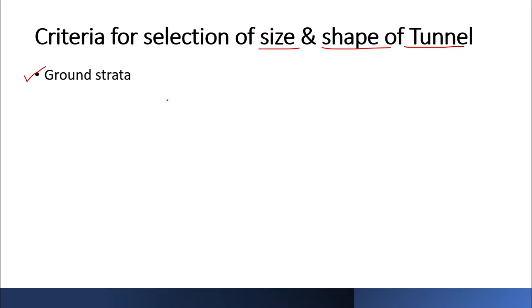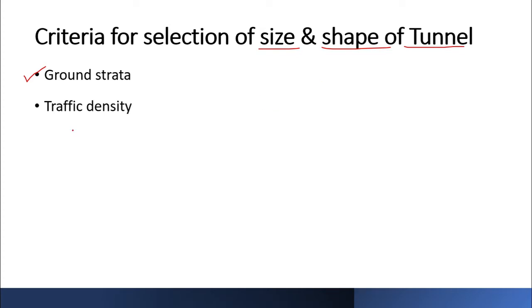So this again is covered in your engineering geology, whatever you must have studied in your engineering in second year or so. There you must have covered what is the variation that you can have in ground strata. So the direct application of that is while selecting the size and shape of your tunnel.